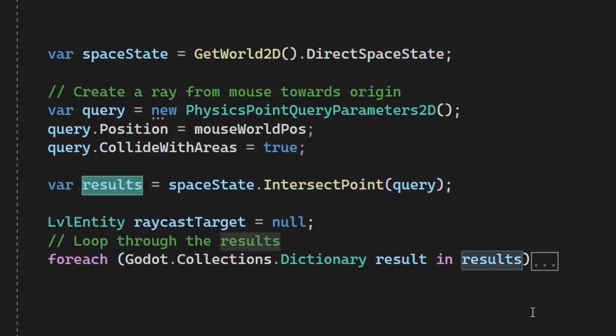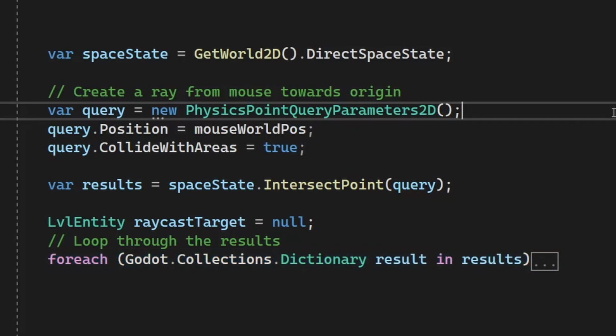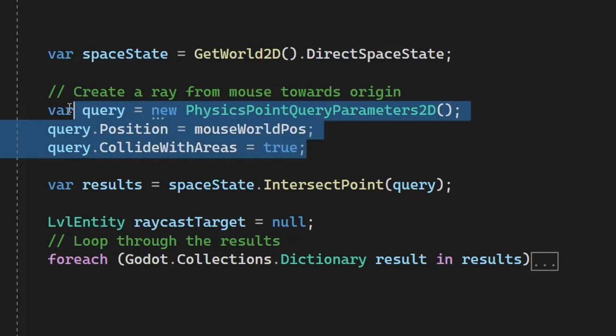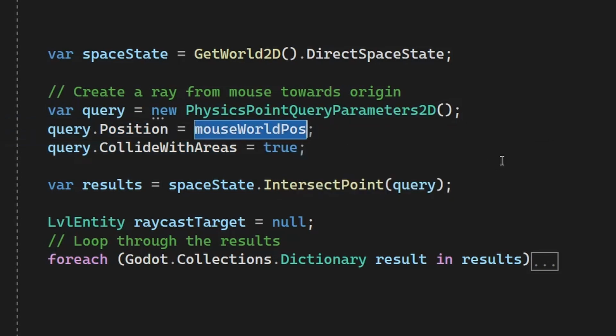I go through the dictionary and I can find what that raycast hit. So overall, it's not super different, but there's more steps than I would like. First, I need to create this completely separate query object, and getting the world position of the cursor has some more steps to it as well.